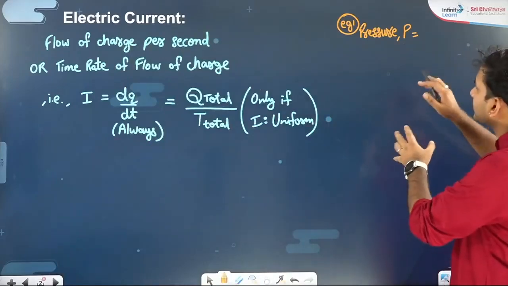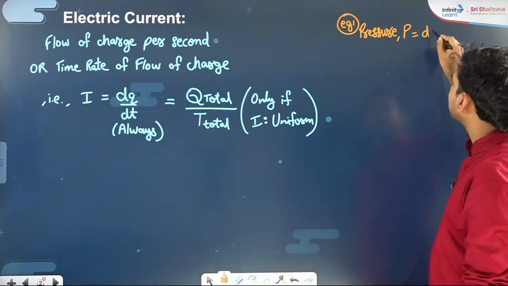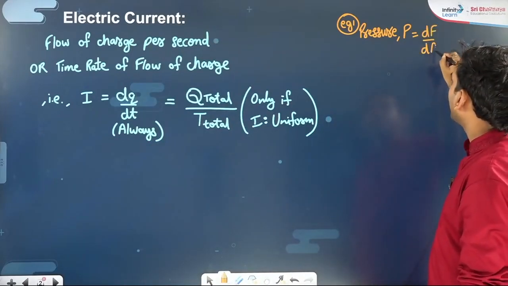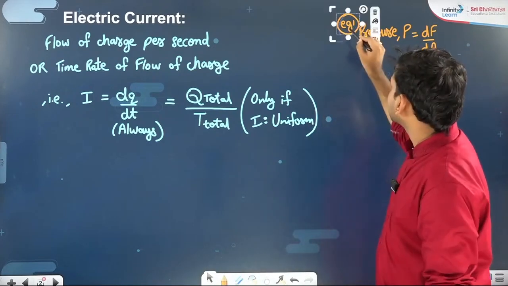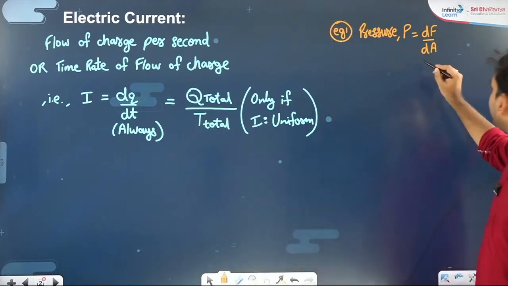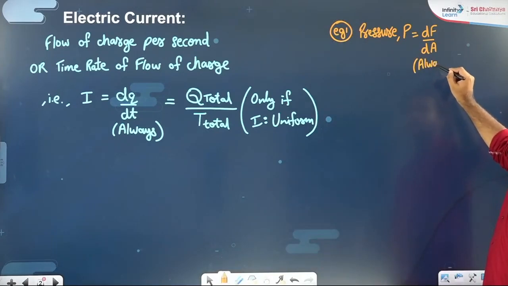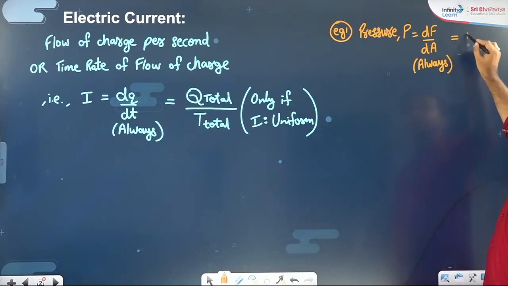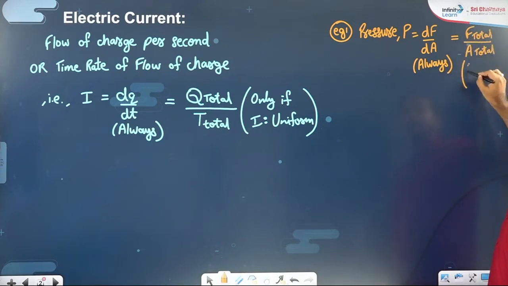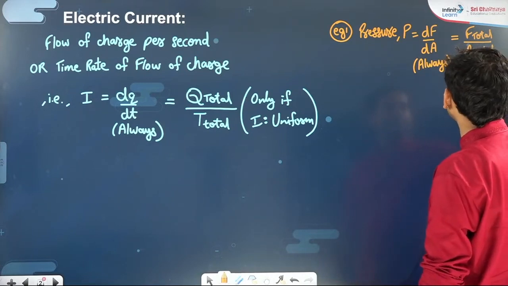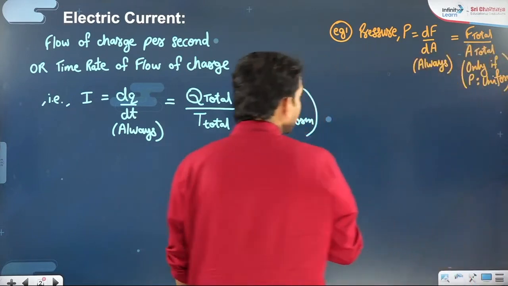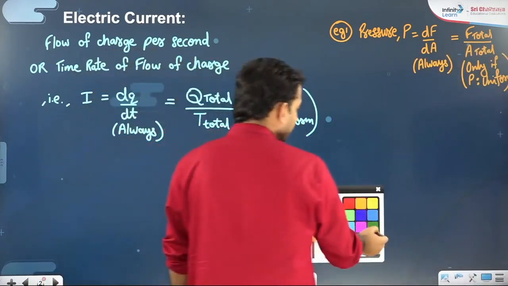If you say pressure is thrust per unit area, you will write it as dF by dA, always valid, small by small. But that will be equal to F total by area total only if the pressure exerted is uniform, or otherwise it will give you the average pressure.